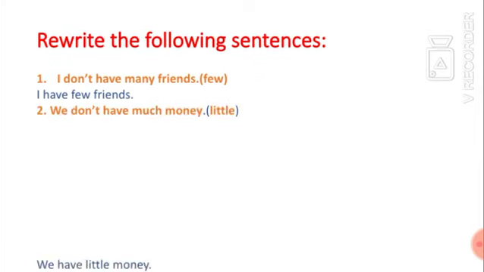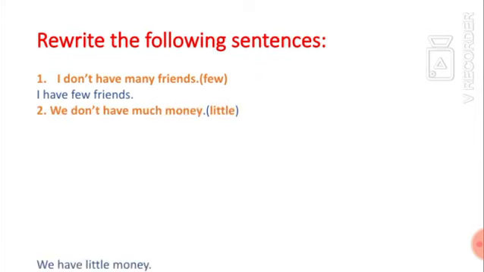Number 3, Ali has more homework than Ahmed. Use less. Ahmed has less homework than Ali. Number 4, Ahmed has 5 books. Yara has 3 books. Use fewer. Yara has fewer books than Ahmed, because Yara has 3 and Ahmed has 5, sorry.